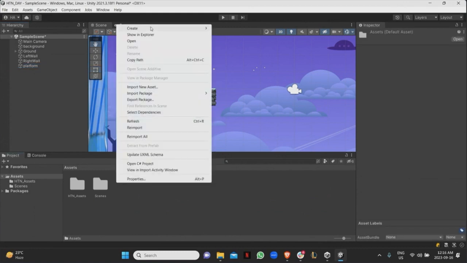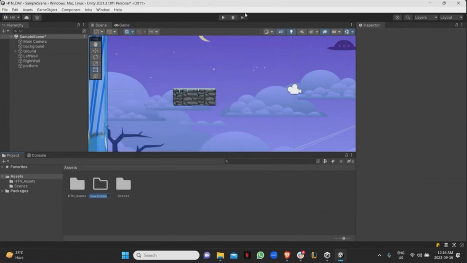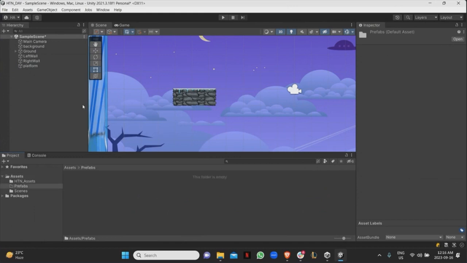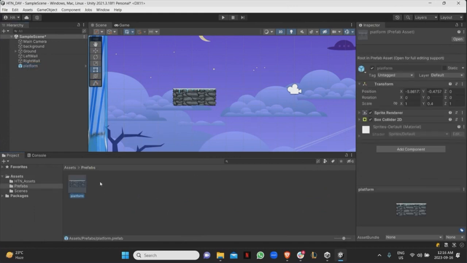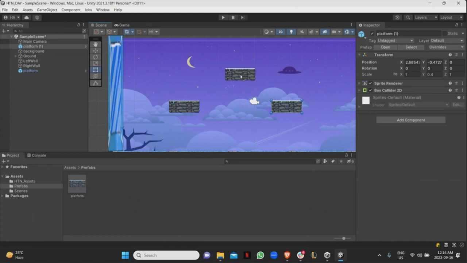So over here, I'm just going to create a folder just to stay organized. I'll create a folder and I'll call it prefabs, right? I'll go into the prefabs folder and then click and drag. There you go. It just created a prefab, right? And now if I just want to do this, I'll just grab it, move it here, move here, and there you have it. It just creates different prefabs for you.